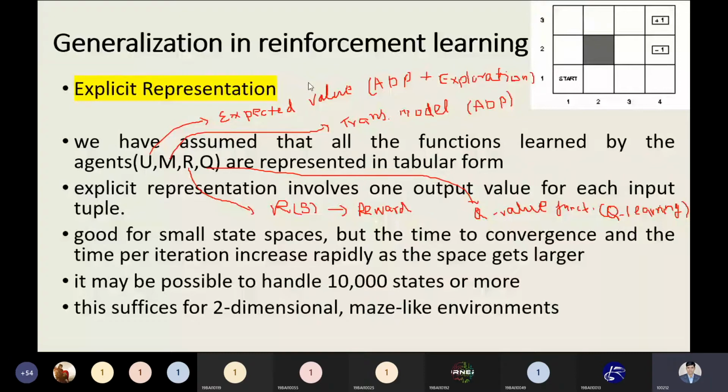It is good for a small state space, but the time to convergence and the time per iteration increase rapidly as the space gets larger. The statement is telling us that when we have a large space, we have slow convergence, and that is a drawback. You have observed many times that some methods are slower in computation.